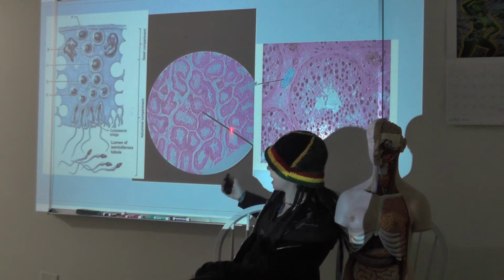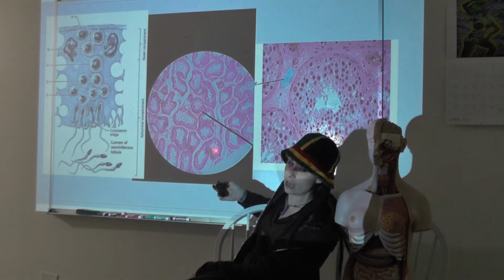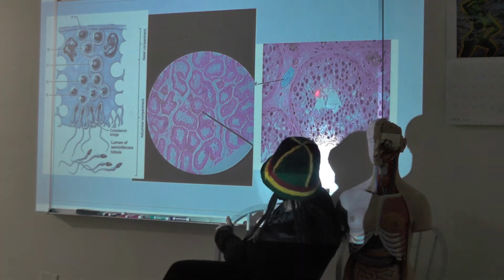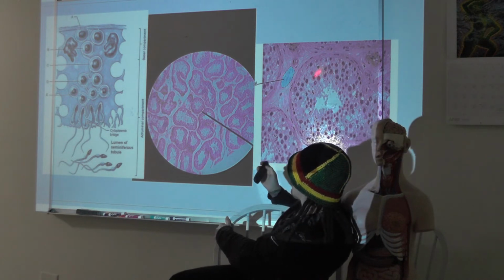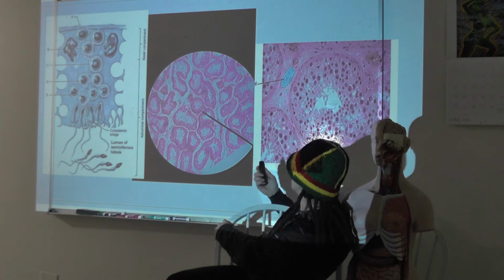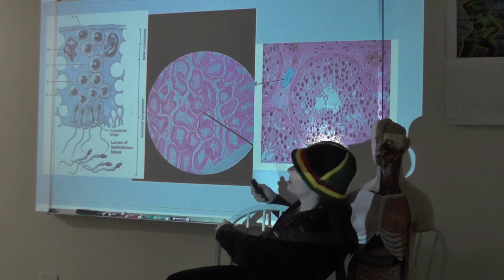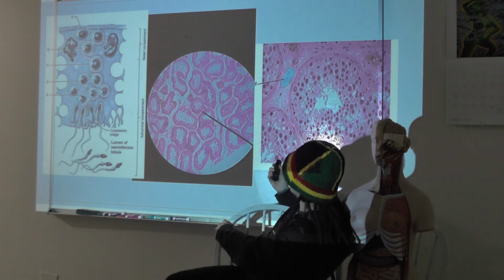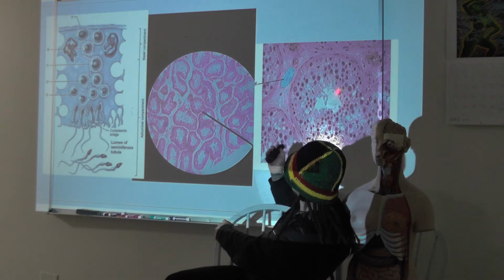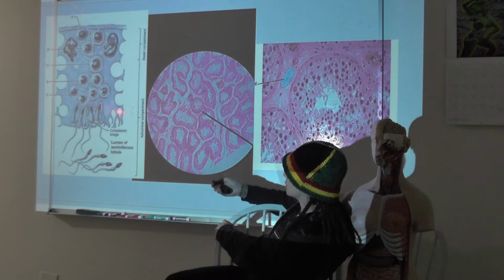This is the slide that your lab assistant took a picture of in my living room. This is a slide that you guys can look at on Mastering A&P. And I see your words when you tell me that they look nothing alike. And I can kind of see that, but what they're giving you on Mastering A&P also looks nothing like what they're giving you in your book.